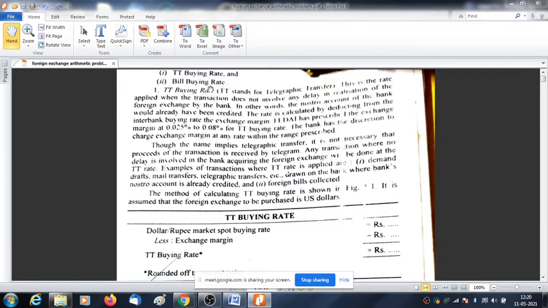Now we'll start with two concepts, that is TT buying rate and bill buying rate. Now what is TT buying rate? TT buying rate is the telegraphic transfer buying rate. Telegraphic transfer means where no delay is involved. It does not mean that it is coming through telegraph, but it means that no delay is involved. It is used in case of mail transfer or demand draft. So how to get this TT rate?